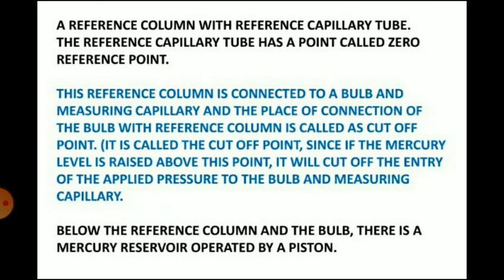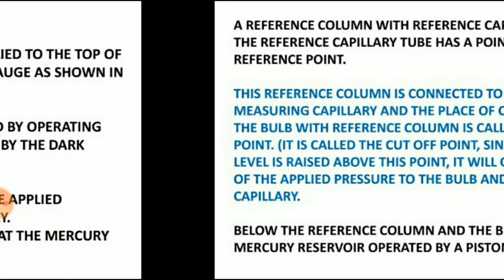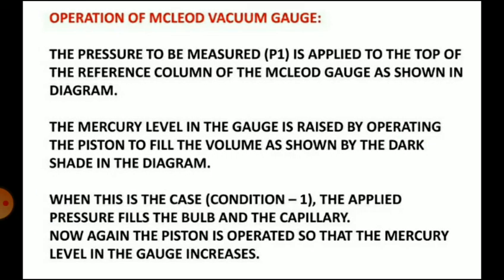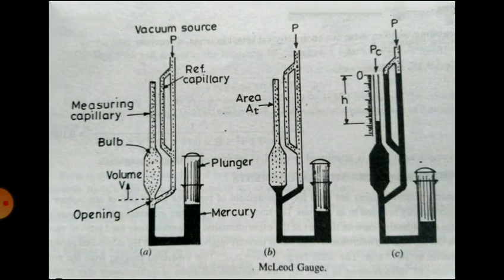You can see the construction in this slide, and this is the operation of the McLeod vacuum gauge. The pressure to be measured is applied to the top of the reference column of the McLeod gauge as shown in the diagram. The mercury level in the gauge is raised by operating the piston to fill the volume, as shown in the dark shade of the diagram. The applied pressure then fills the bulb and the capillary. Now again the piston is operated so that the mercury level in the gauge increases. So these are the three stages.